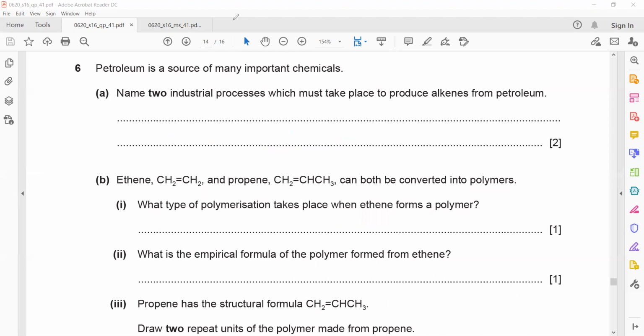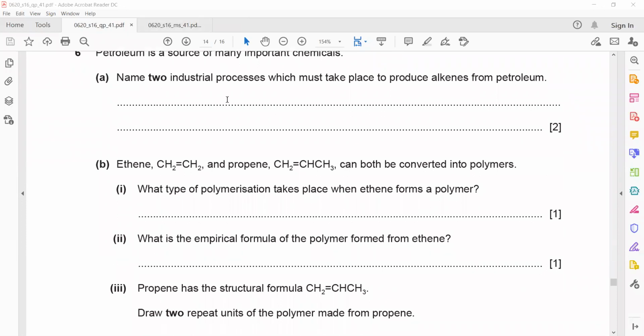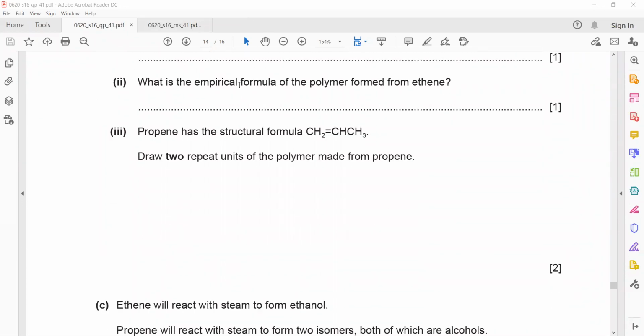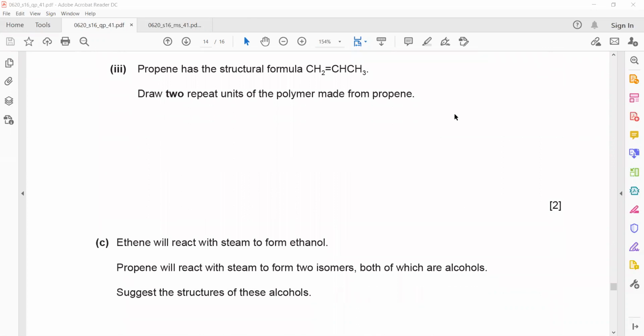The structural formula of propene is given. Draw two repeat units, meaning repeated twice, of the polymer made from propene. You don't have to draw a monomer; you have to directly draw a polymer. But to draw a polymer, you should know the structure of the monomer. I told you, whenever you want to draw a polymer, you should rearrange the structure of the monomer so that it appears like the letter H. It does not appear like the letter H here.